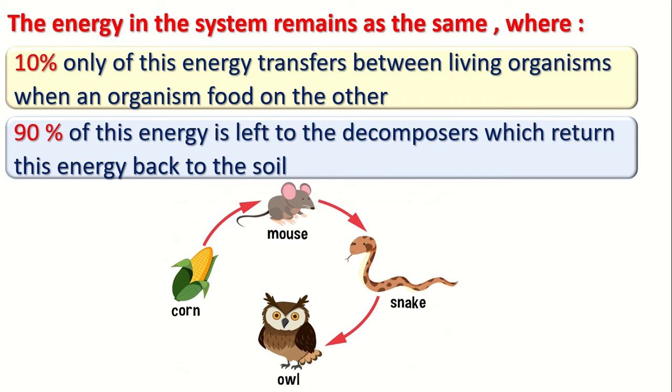Okay, when the energy is flowing between the living organisms, how much of this energy is transferred between them? Is it all transferred? I mean, when the mouse eats the plant, will it take all the energy of the plant? No, it takes only 10%. So only 10% of the energy transfers between living organisms on the food chain.